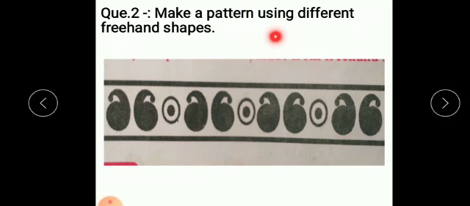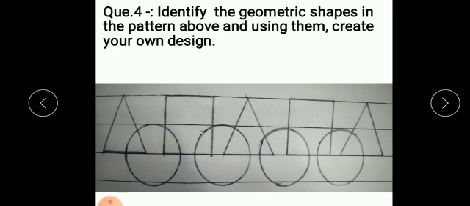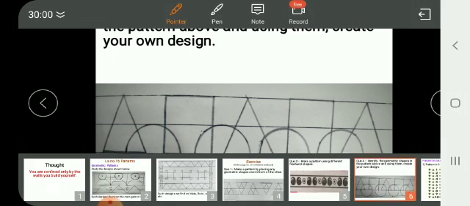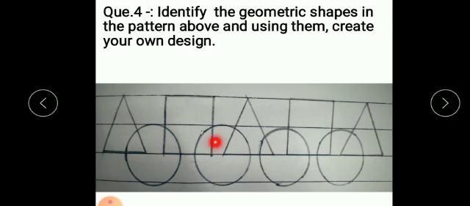Question 2. Make a pattern using different freehand shapes. These freehand shapes are given. Identify the geometric shapes in the pattern above and using them create your own design. Geometric shapes. So, here triangle, square and circle is given. So, triangle, square and circle is drawn joining triangle and square. Okay, this pattern, continue this pattern.